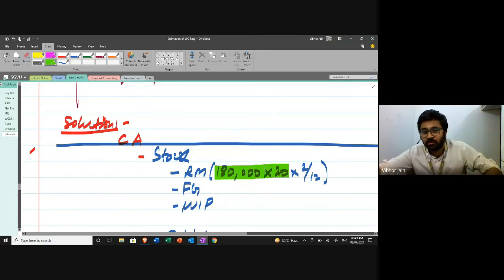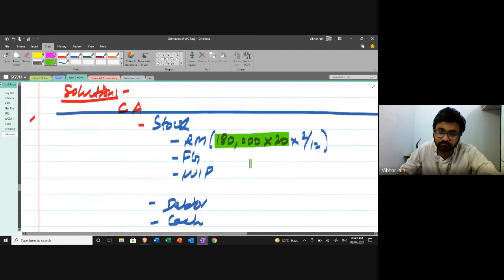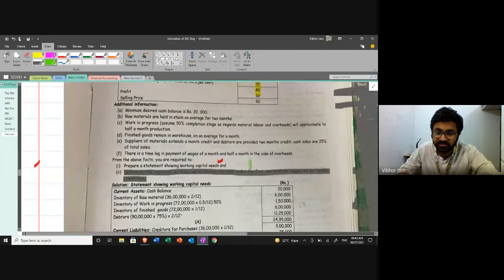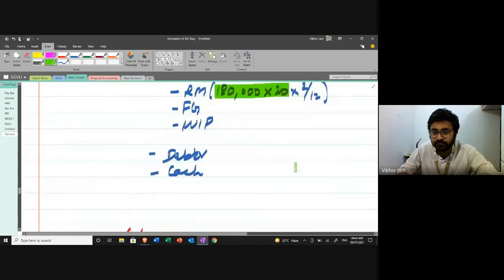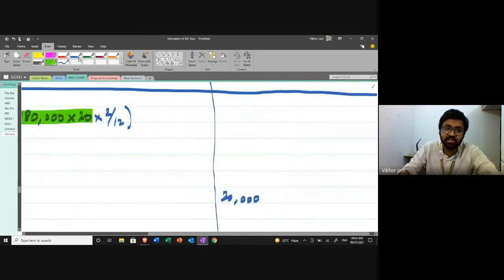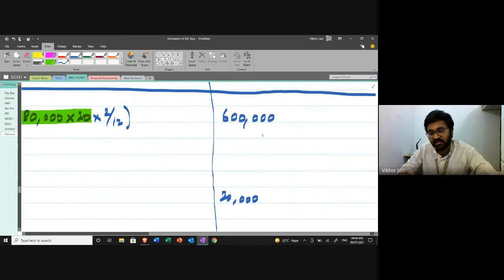This would come out to be 1,80,000 into 20 divided by 6. This is 6 lakh. Is it visible? It is 6 lakh. So I'll put 6 lakh over here, that the amount that would remain invested in raw material would be 6 lakh.